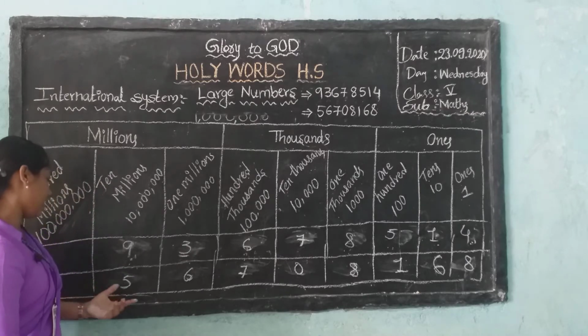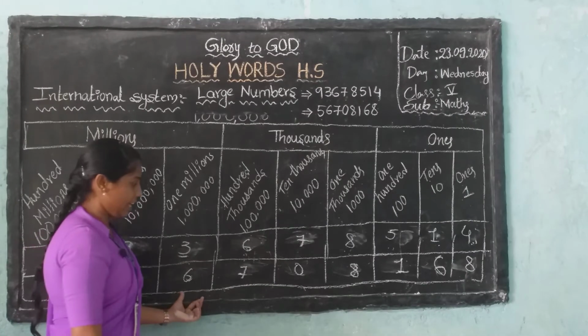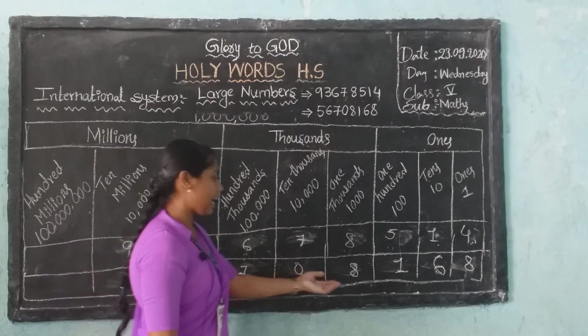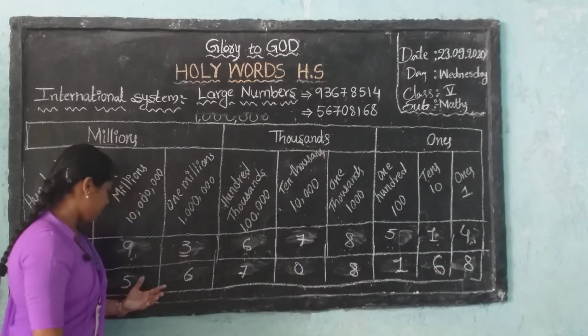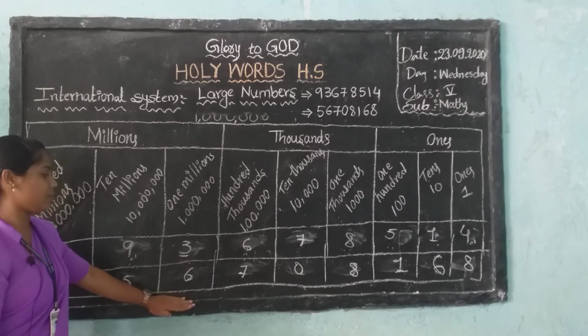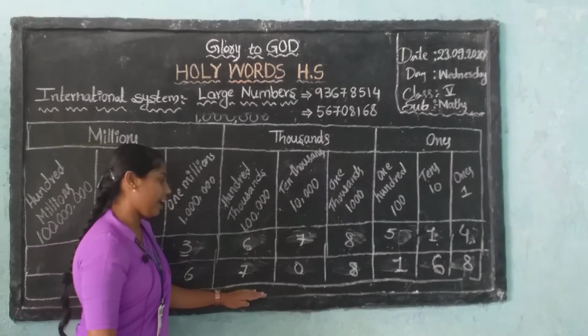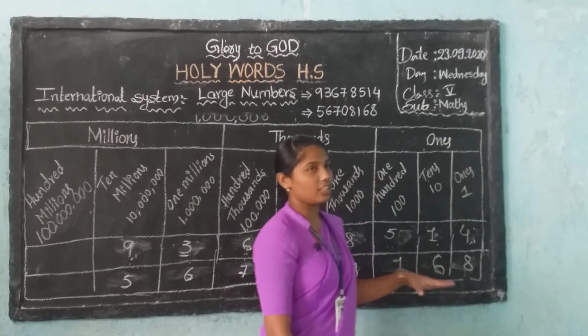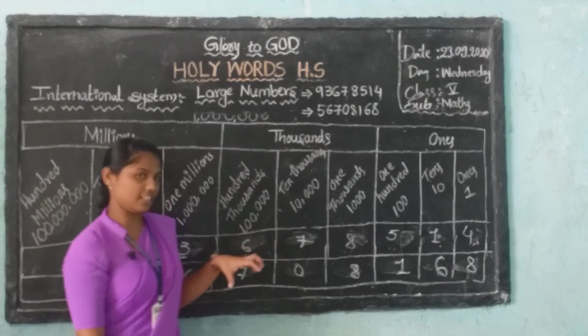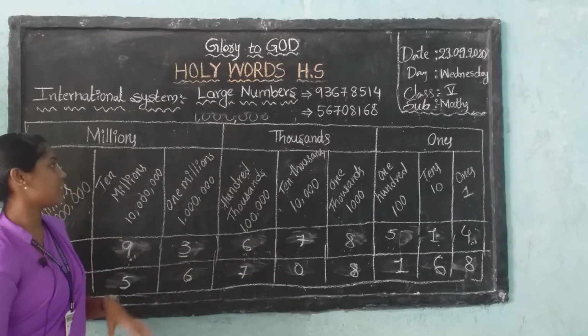How is it read? 56,708,168. So this is the international system.